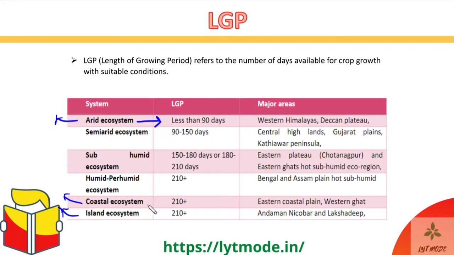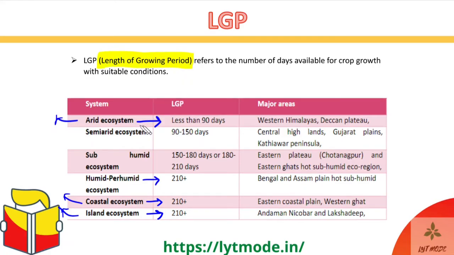Similarly, in island and coastal ecosystems, there's a lot of humidity. The conditions are neither too hot nor too cold, very ideal for plants to grow. Again, more than 210 days are available for a plant to grow in a year. The same goes for the humid and perhumid ecosystems in Bengal and Assam. Okay, so LGP is the length of growing period, or the number of days available for a plant to grow in a year in that ecosystem.